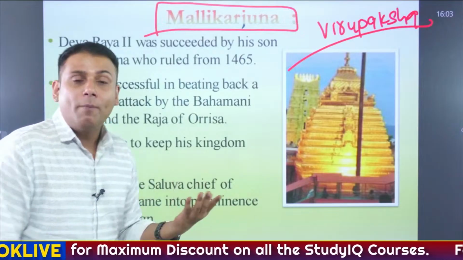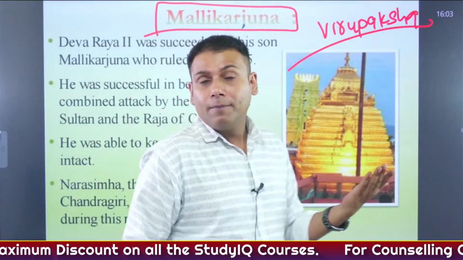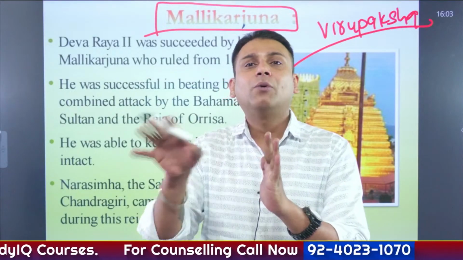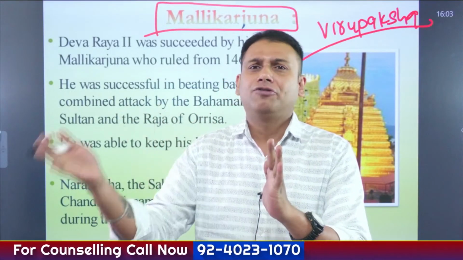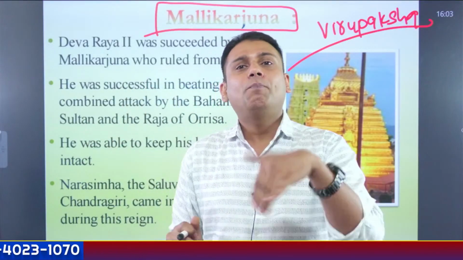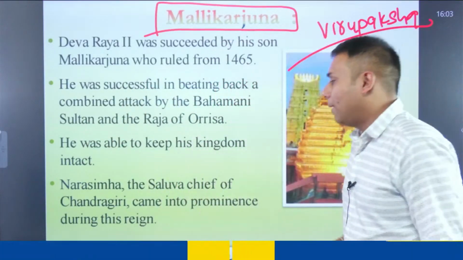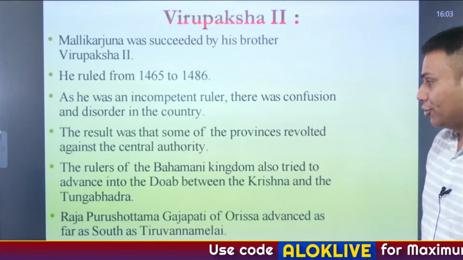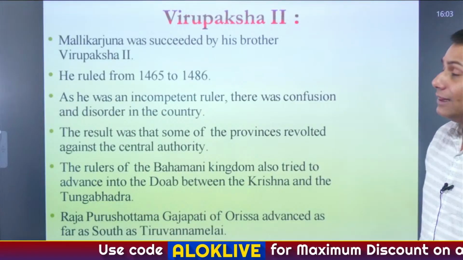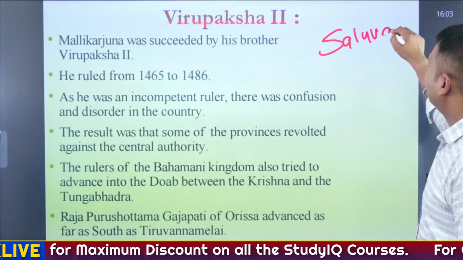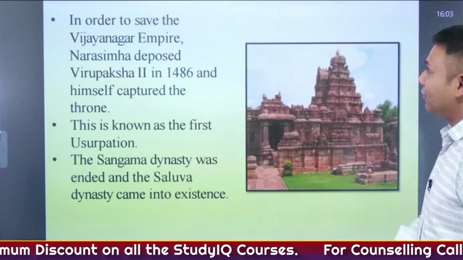Mallikarjun came into prominence during the time of Saluva Narsimha, and from now onwards there was the beginning of a dynastic revolution. Finally comes Virupaksha II, who was overthrown by Saluva Narsimha, and this led to the establishment of another important dynasty, referred to as the Saluva dynasty.